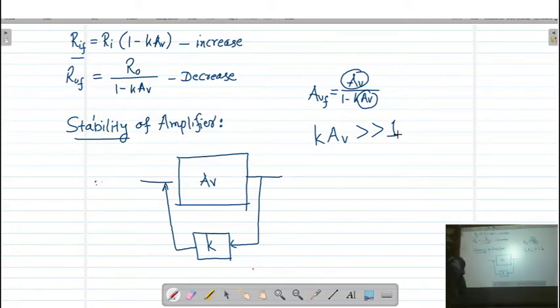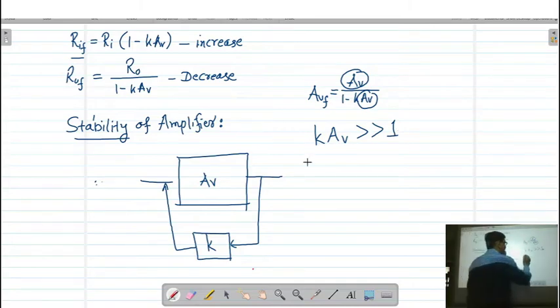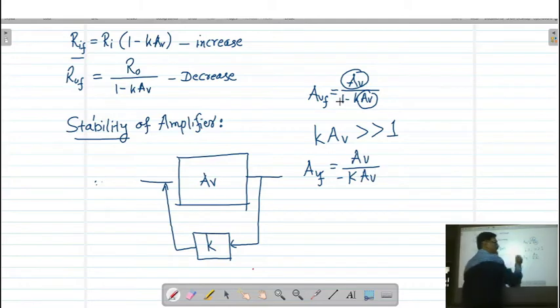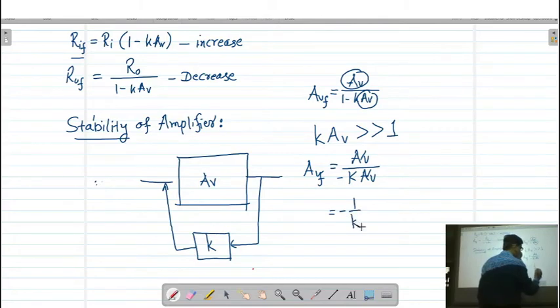Remember, if this factor K into AV is much greater than 1, then I can write AVF is equal to AV upon minus K into AV, because the 1 is going to be neglected, and here AV will be cancelled, so it is minus 1 upon K.